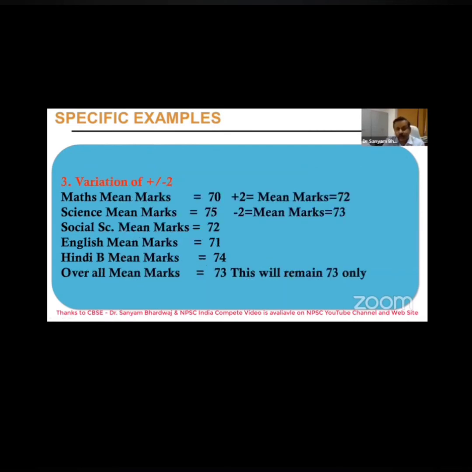Now, the variation of +2 and -2. Say you want the mean marks of any student or the school to be increased by 2 in mathematics, so that in place of 70 it should be 72. Then certainly you have to reduce 2 marks from any of the remaining 4 subjects. But while doing so, the overall mean marks of that particular year, the reference year, and this year will remain 73 only. So this is a very relevant example which I have over here.